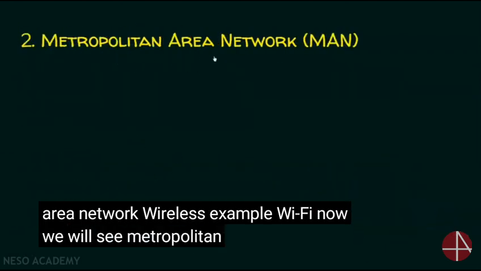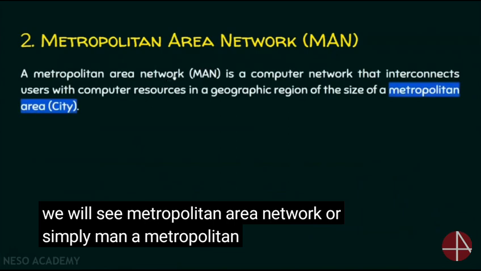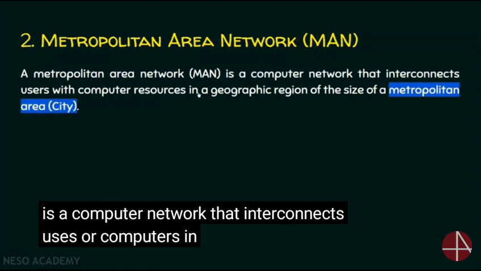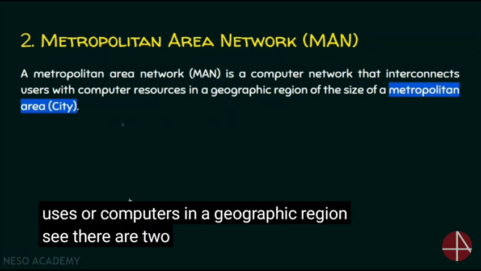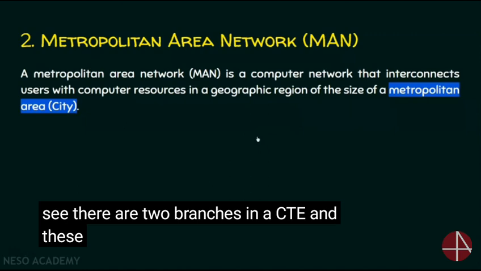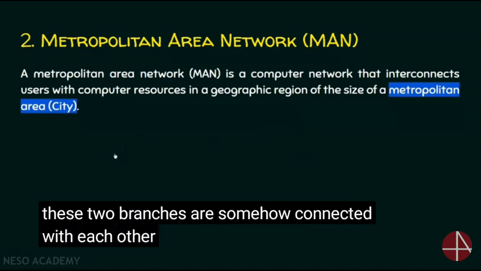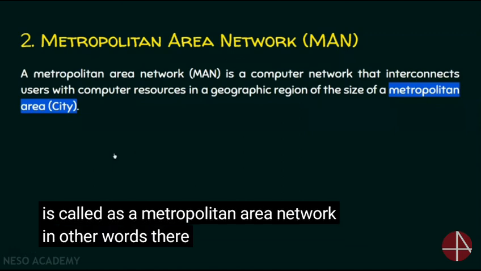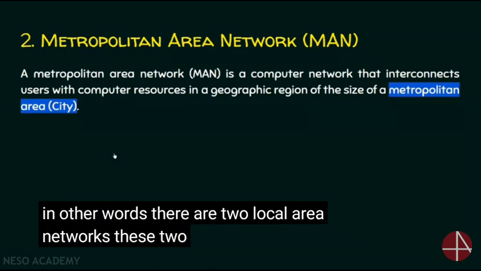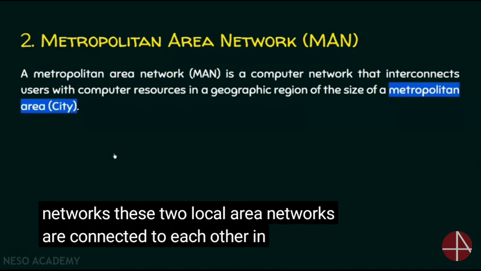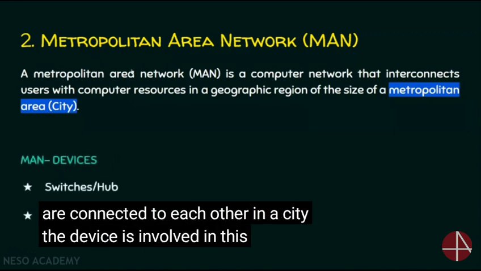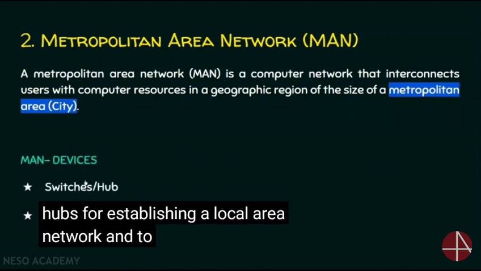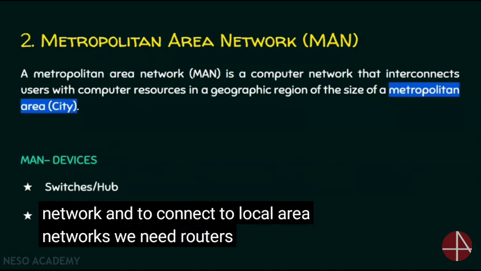Now we will see metropolitan area network or simply MAN. A metropolitan area network is a computer network that interconnects users or computers in a geographic region. Say there are two branches in a city and these two branches are somehow connected with each other. So this kind of network is called a metropolitan area network. In other words, there are two local area networks. These two local area networks are connected to each other in a city. The devices involved in this metropolitan area network are switches, hubs for establishing a local area network, and to connect two local area networks we need routers or bridges.